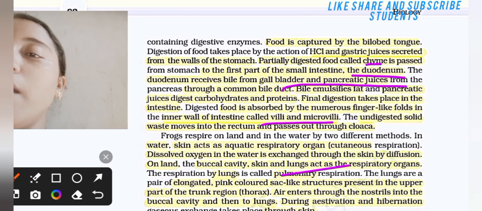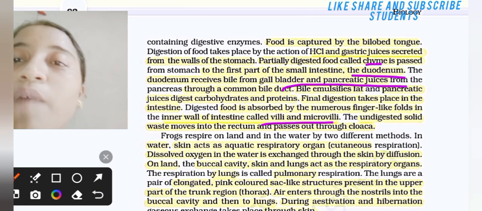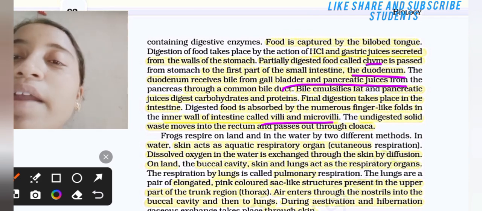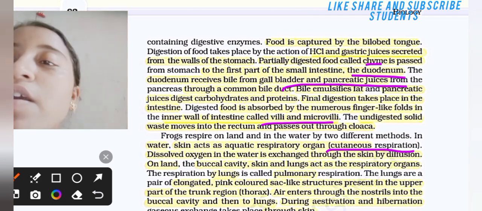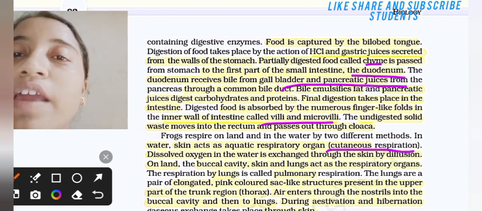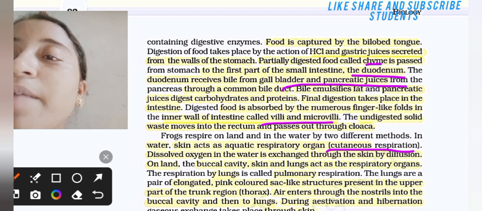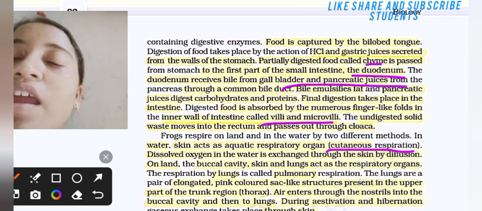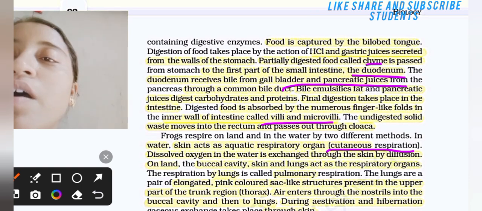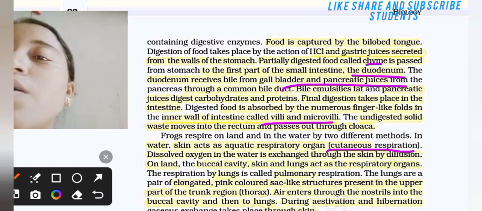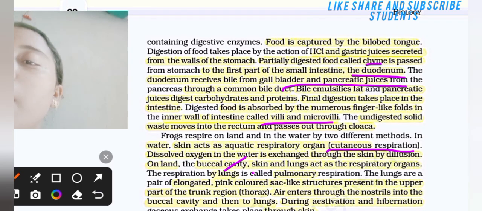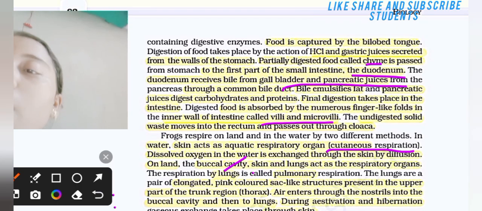The frog respires on land and in water by two different methods. In water, the skin acts as the aquatic respiratory organ, that is cutaneous respiration. The dissolved oxygen in the water is exchanged through the skin by diffusion. On land, the buccal cavity, skin and lungs act as respiratory organs. The respiration by lungs is called pulmonary respiration.